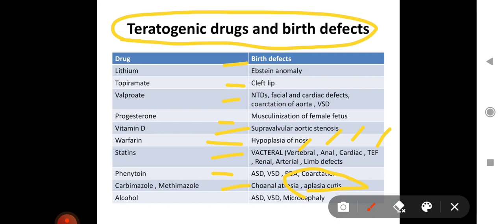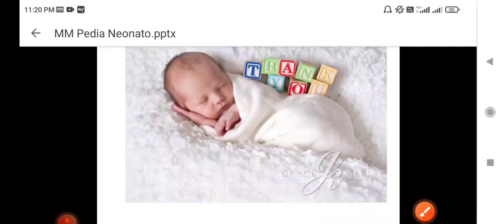Aplasia cutis, there can be an image of a neonate with some skin abnormality on the scalp, which is usually known as aplasia cutis. There's lack of formation of proper dermal segments in scalp. This can be caused by carbimazole or methimazole, and alcohol can cause ASD, VSD, or even microcephaly.